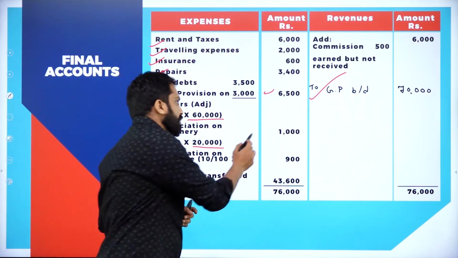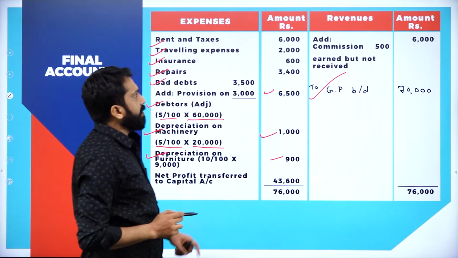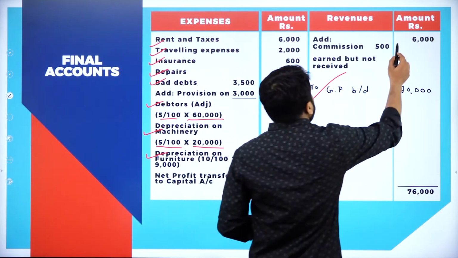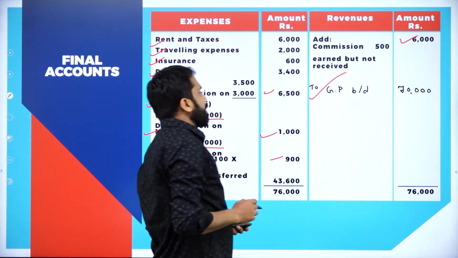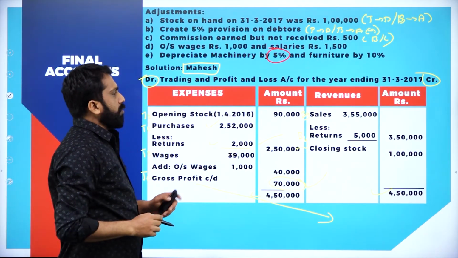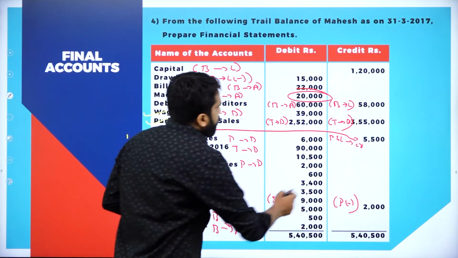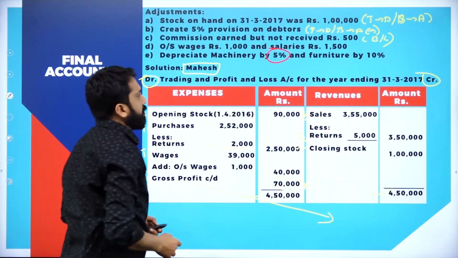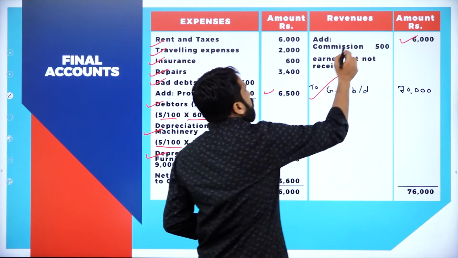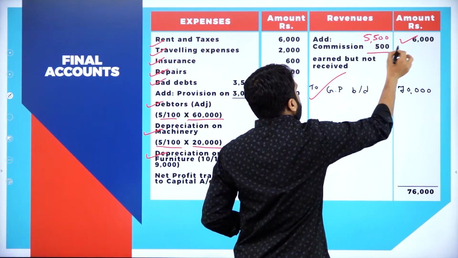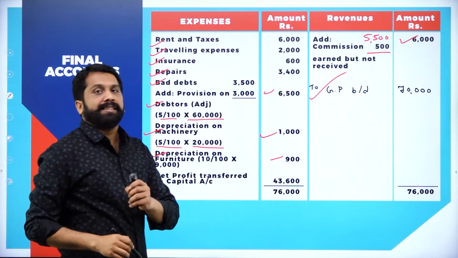Simple. Once these things are done, you have a commission received also. So we have taken that. It is 6,000. Now, what is your commission? Commission is how much? It is 5,500. So this will be 5,500 plus 500, you will get 6,000.